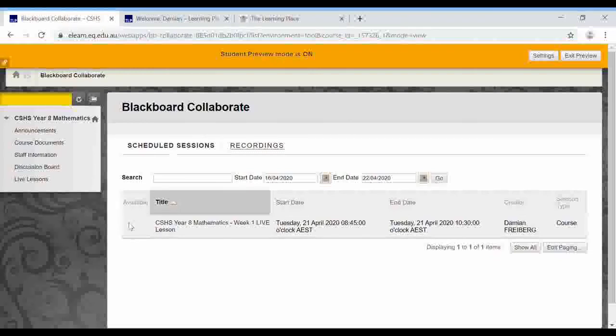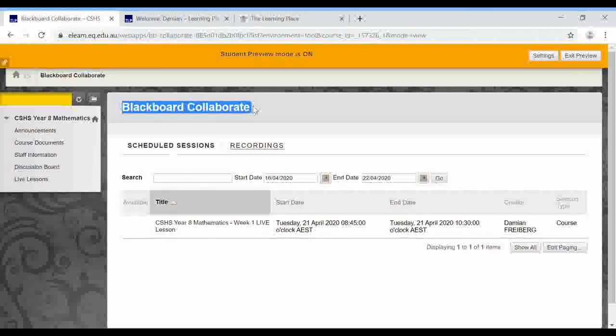On the actual day, you'll notice a little purple dot will appear here underneath the available. Now, like your Japanese lessons, that's the spot where you click and it'll open up the lesson in Blackboard Collaborate. If you haven't had a live lesson on the Monday, although I believe you do, if you click on that purple dot, the first thing you'll have to do is download and install the Blackboard Collaborate program onto your computer.